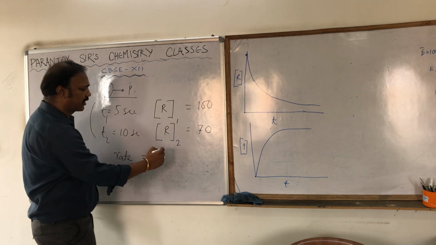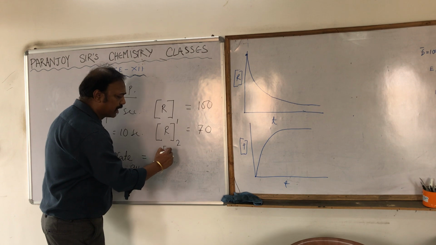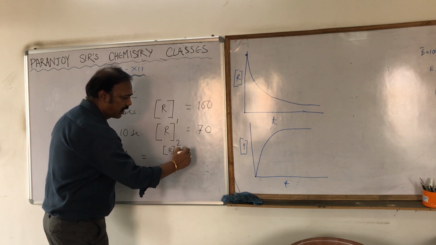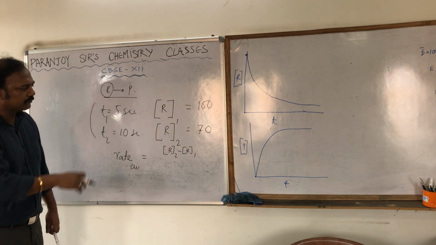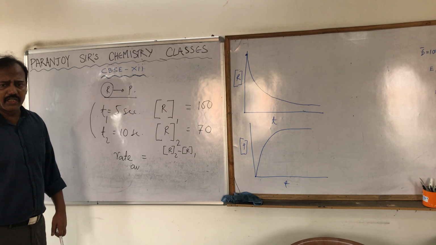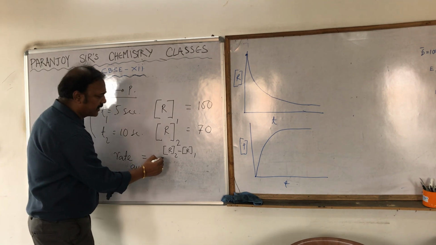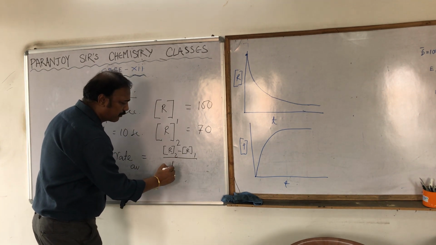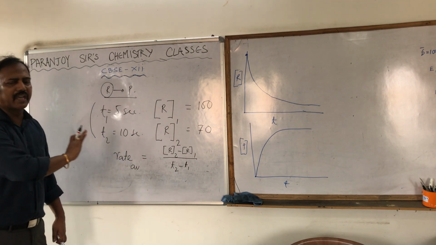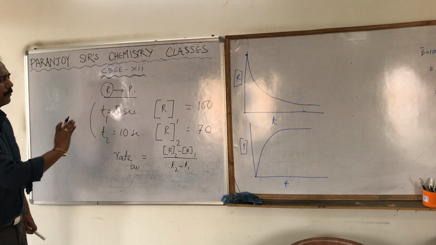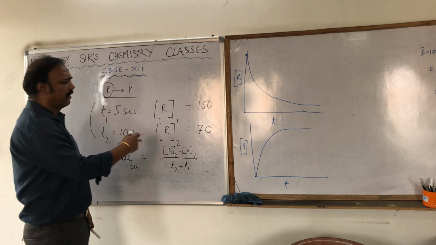Change in concentration is concentration R2 minus concentration R1, final minus initial, divided by change in time. Change in time is T2 minus T1.